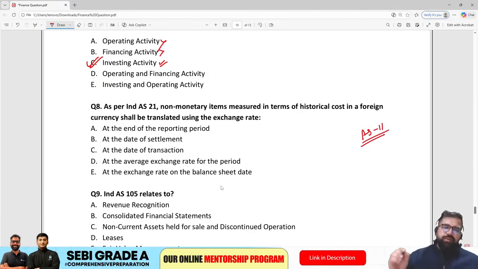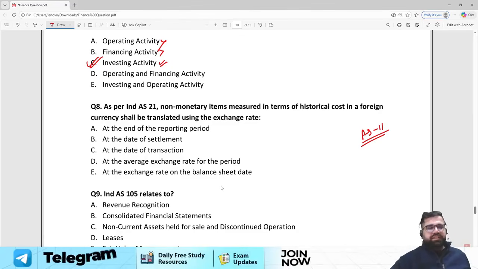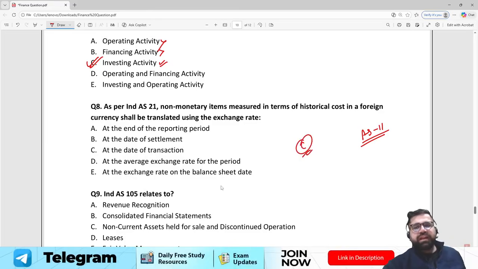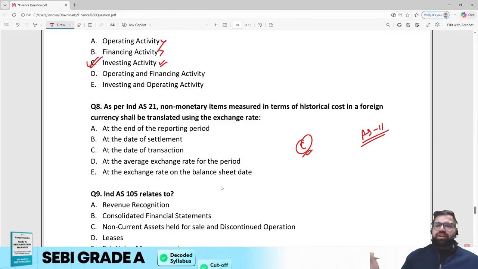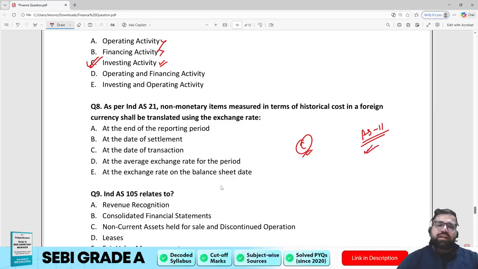The correct answer will be option number C, which is date of transaction. Because as per AS 11, you measure non-monetary items in terms of historical cost at the date of transaction only. A factual question, I will not term this as moderate or tough.